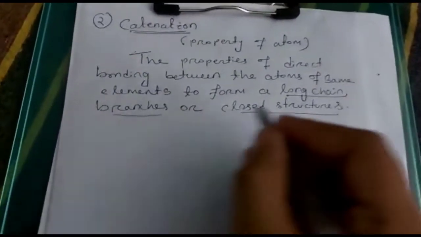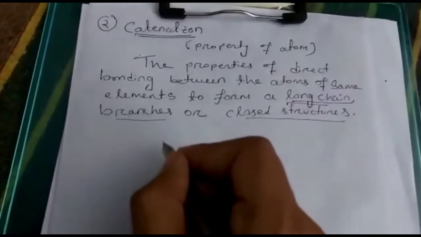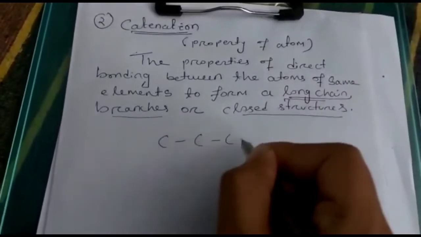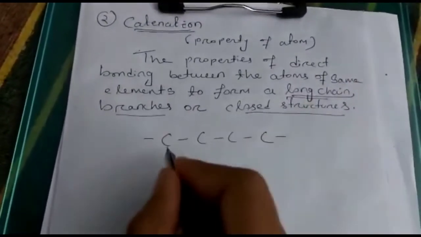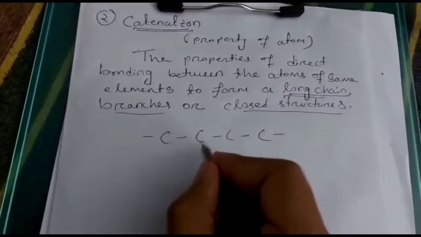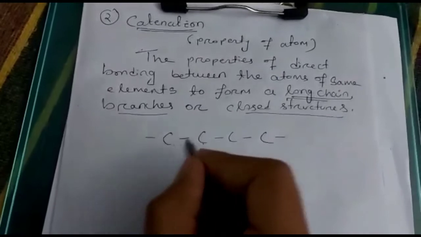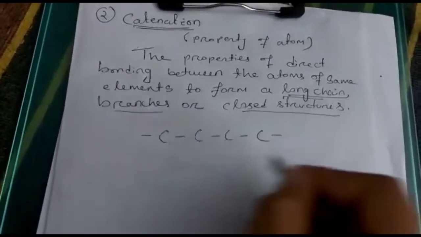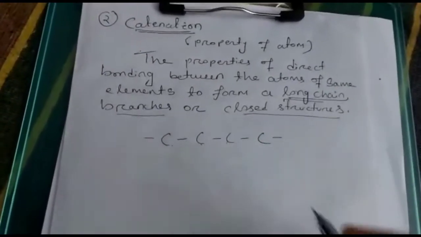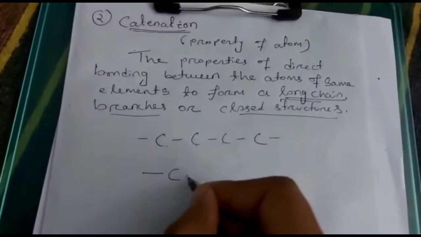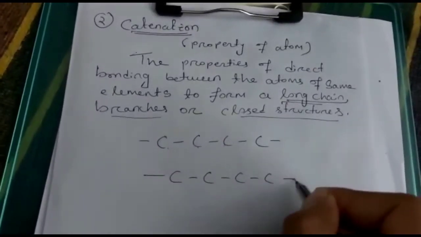I am giving one example of a long chain. Suppose carbon. Here I am taking 4 carbons, 1, 2, 3, 4. It is a long chain. Now it is the bonding between carbon and carbon, so it is known as catenation. Now we can take any branched structure also. See, it is the branch structure.